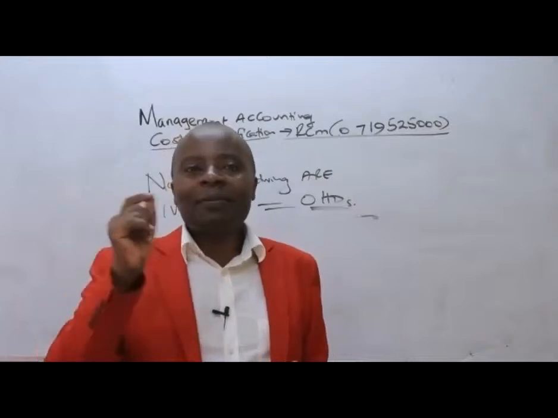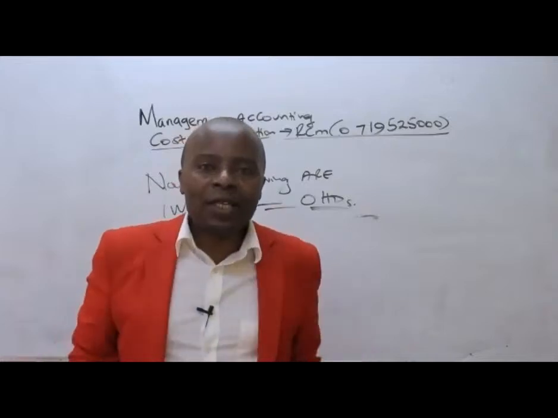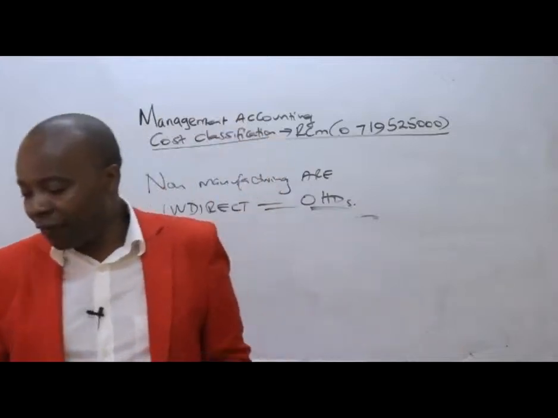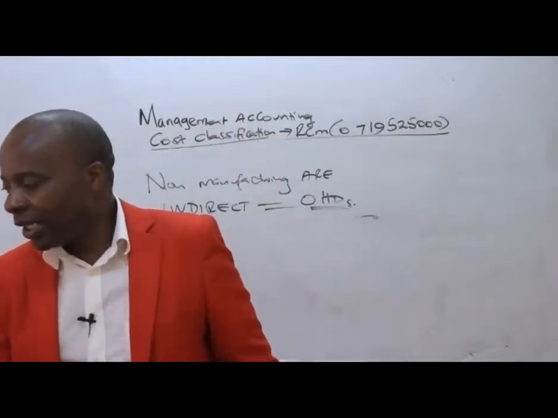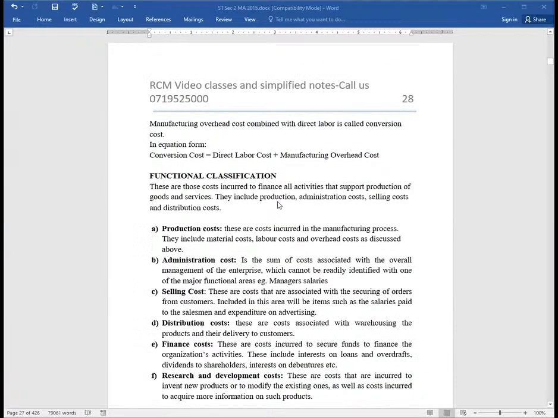We shall be having another important activity in this particular company called accounting and finance. So you're going to have finance or accounting costs. So for us to understand the functional classification, here we are sharing our materials with you. Under functional classification, we are told these are those costs incurred to finance all activities that support production of goods and services. They include production, administration, selling, and distribution costs. So we have production as a key function. Production costs are costs incurred in the manufacturing process.